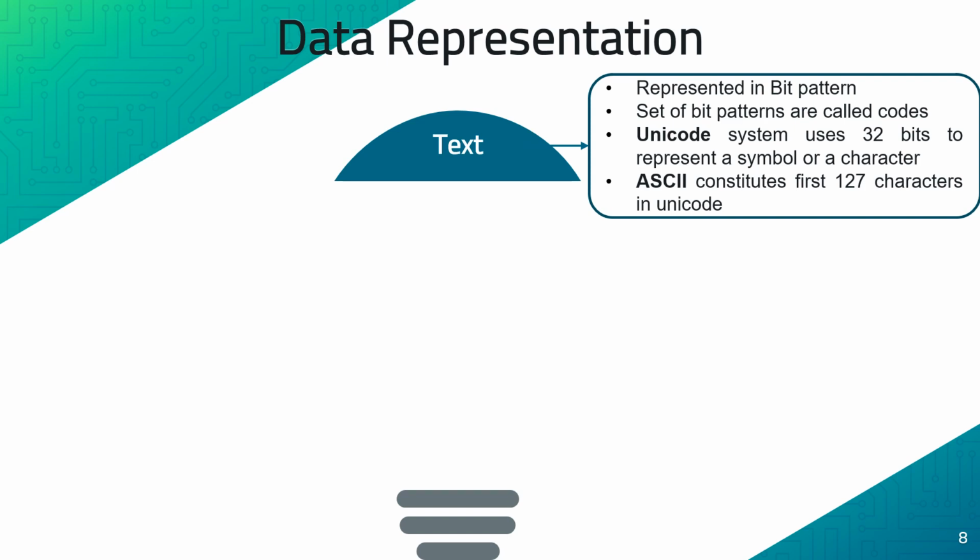One of the very famous and prevalent coding systems used day to day is Unicode, in which each text symbol or character is represented by 32 bits.